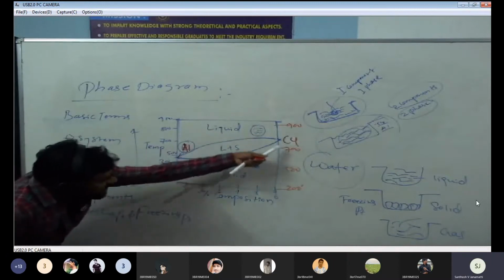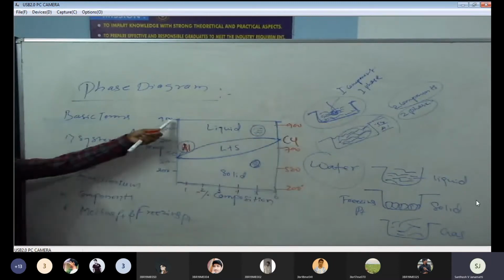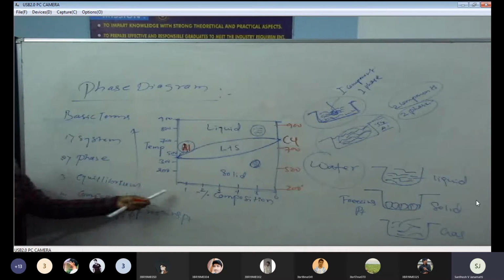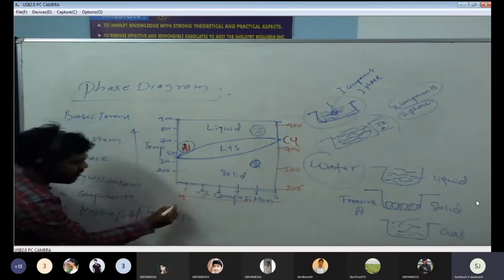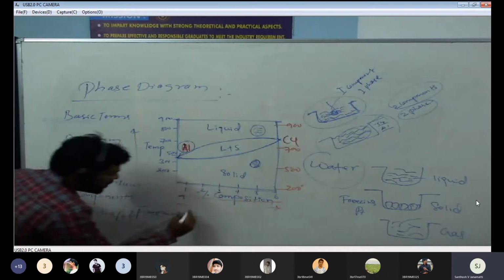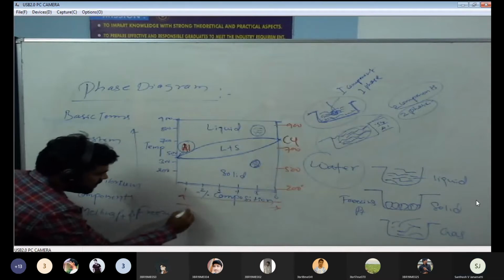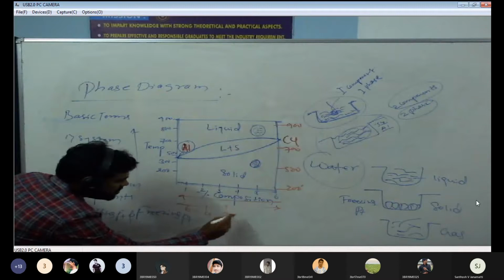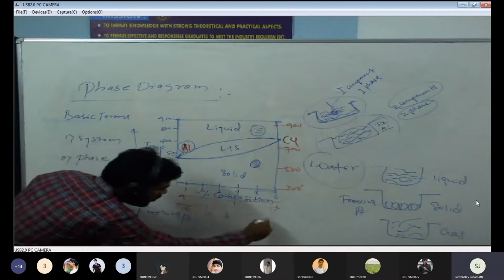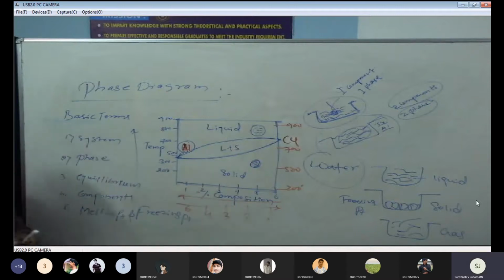This is the temperature line of the copper. This is the temperature line of the aluminum. This is the composition from this side. This is the composition of copper. From here, this is the composition of 6, 4, 3, 2, 1. Yes.